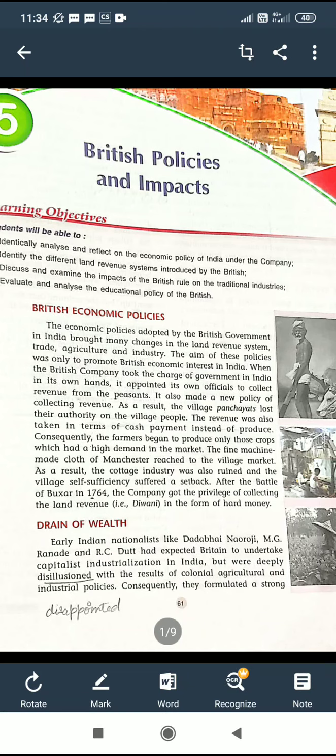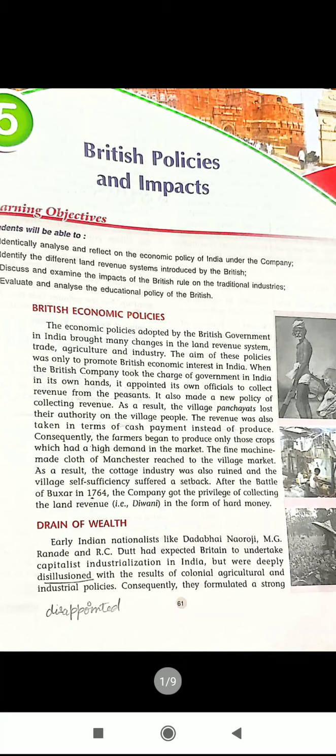When the British company took charge of the government in India into its own hands, it appointed its own officials to collect the revenue from the peasants or farmers.